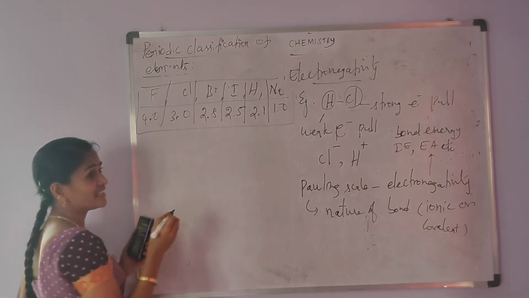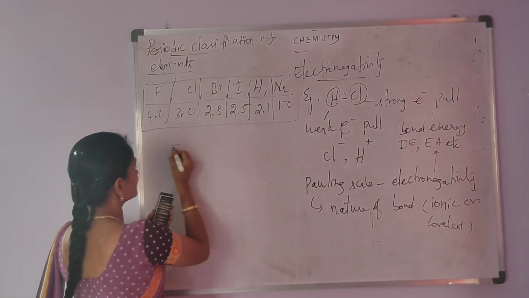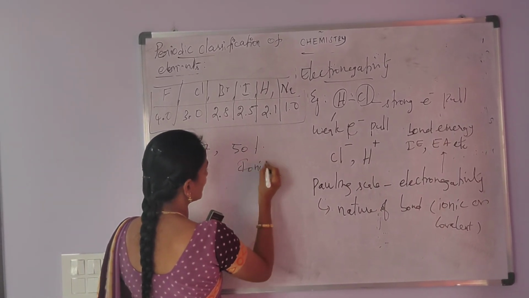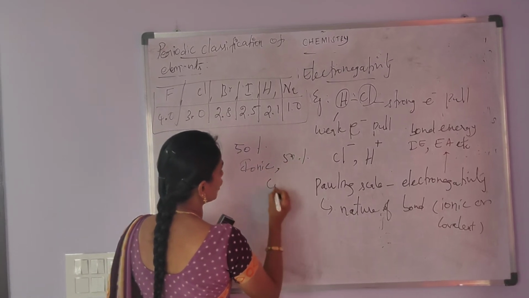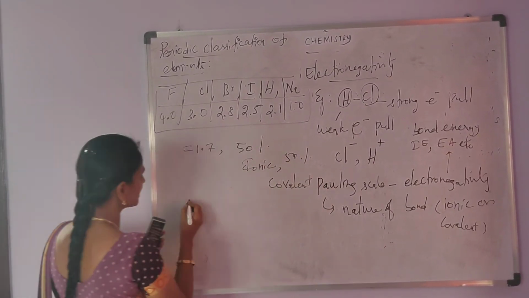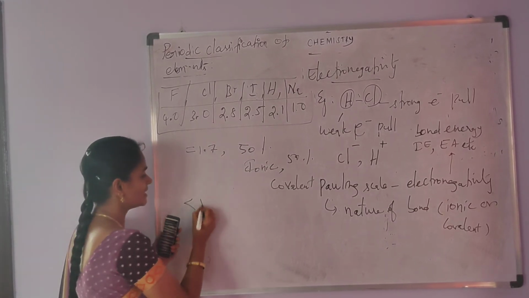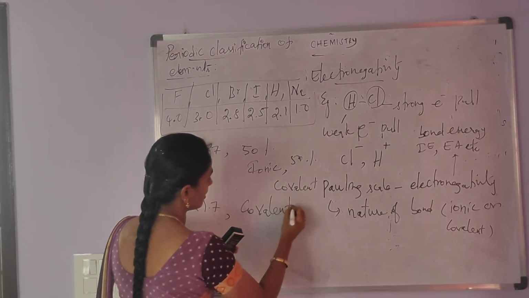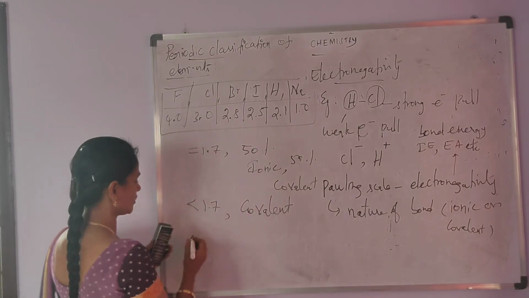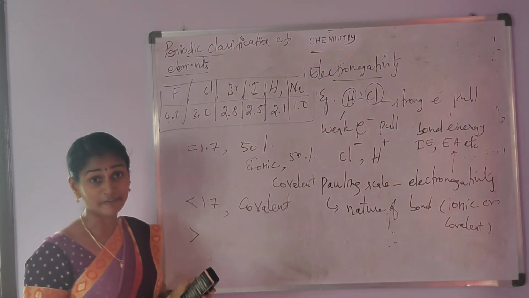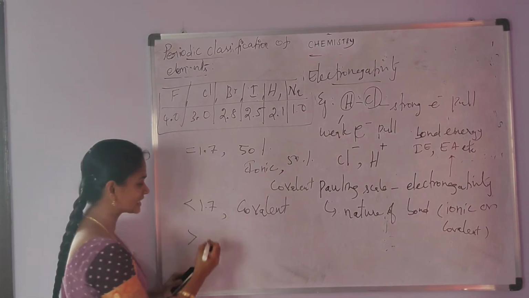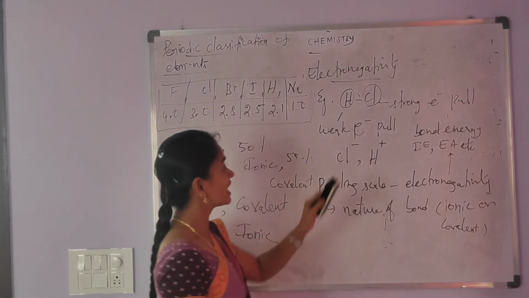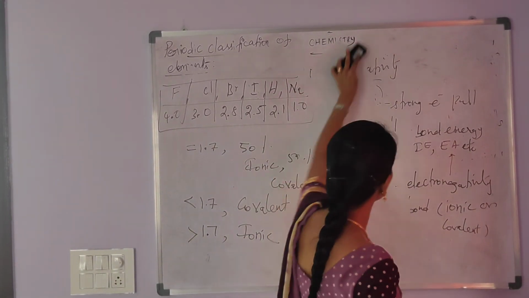If the electronegativity difference between the two atoms is equal to 1.7, the bond is 50% ionic and 50% covalent. If the electronegativity difference is less than 1.7, the bond is considered to be a covalent bond. If the electronegativity difference between the two atoms is greater than 1.7, the bond is considered to be an ionic bond.